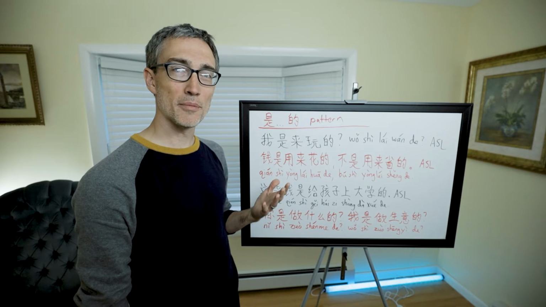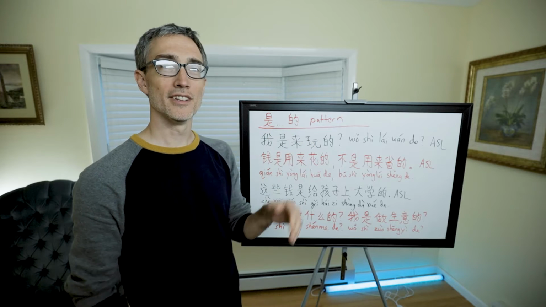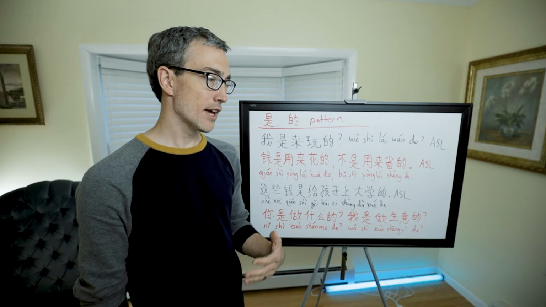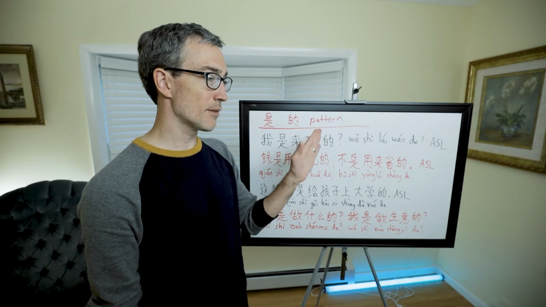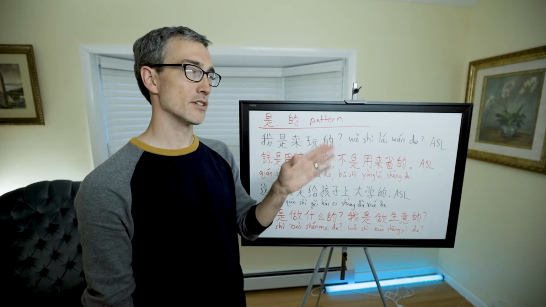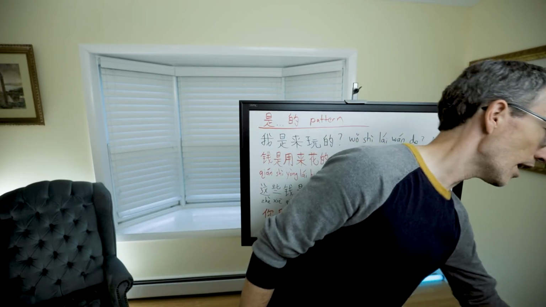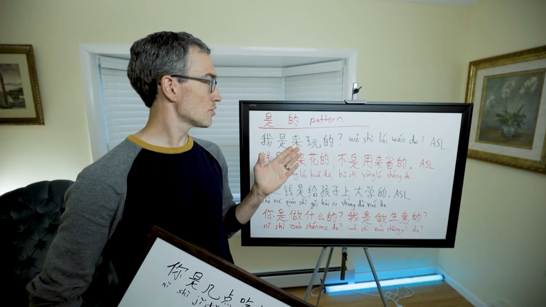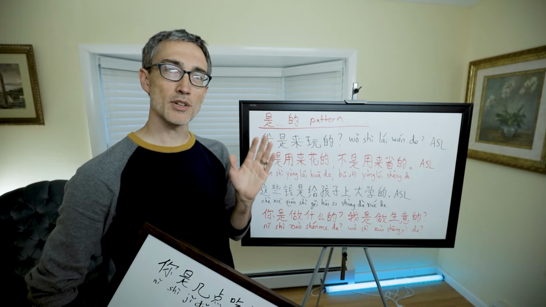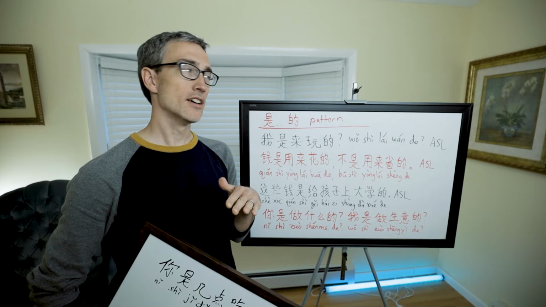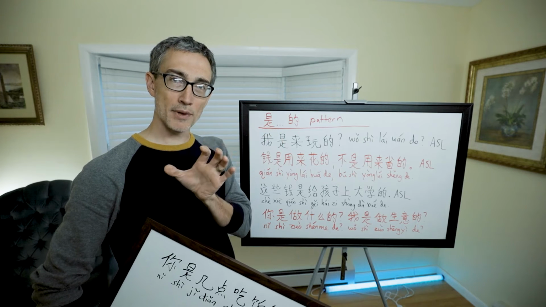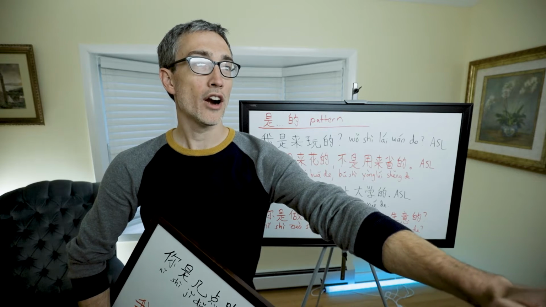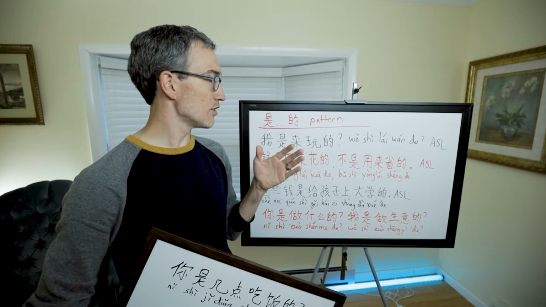In this video, we're going to talk about the 是的 pattern. We actually talked about this near the end of HSK 1. The 的 goes at the end of the sentence generally, or sometimes before the object at the end of the sentence. We talked about it being used when someone asks a clarifying question. We already know what happened, and now we're asking a question about why, when, where, how. Then we're going to use this construction.